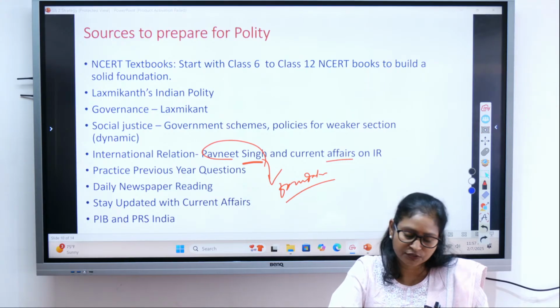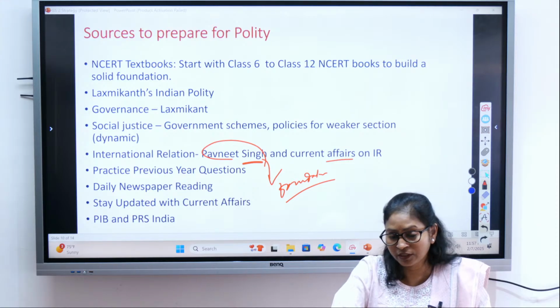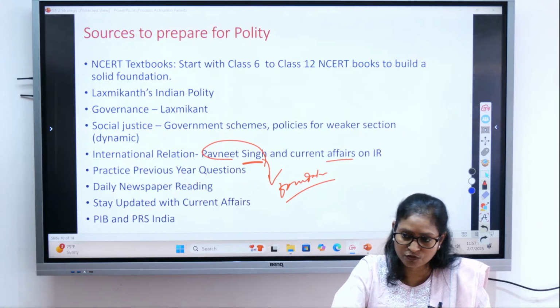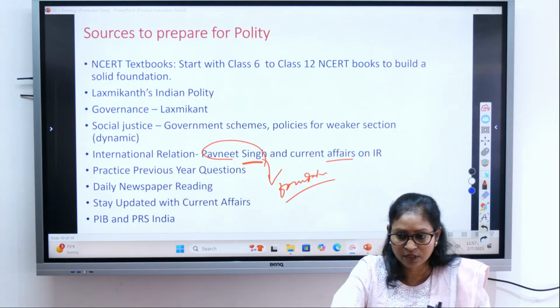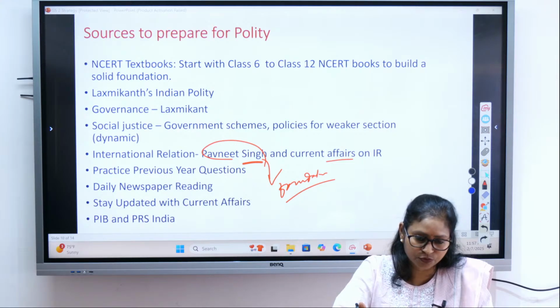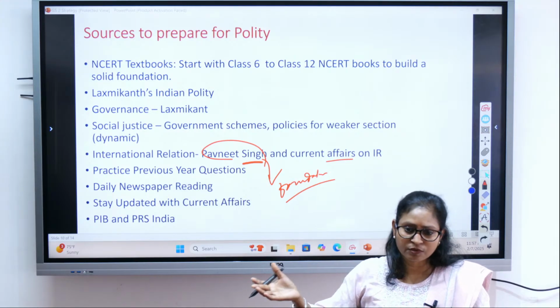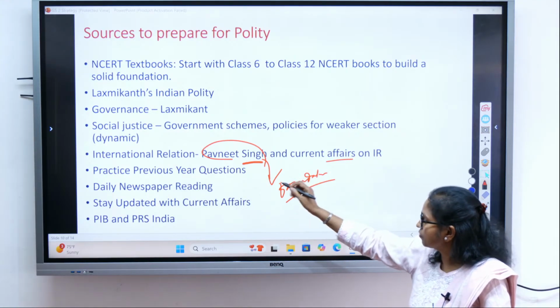Like in India-Russia relations or India-US relations, if there are any issues, or India-Indonesia, they can ask, because this year the chief guest for Republic Day was the Indonesian president, right? So that is how they can ask you about India-Indonesia or India-ASEAN. So it is mostly current affairs, but still we should know the background. So from where will you know the background? This book will help you.